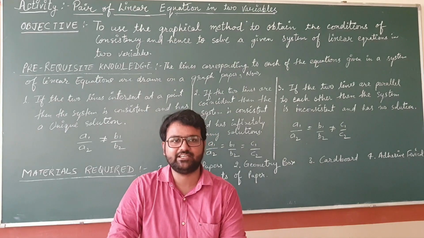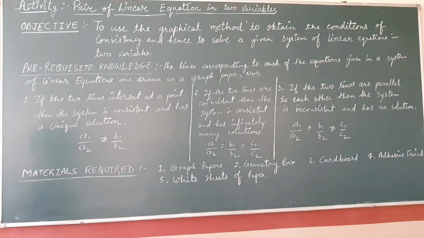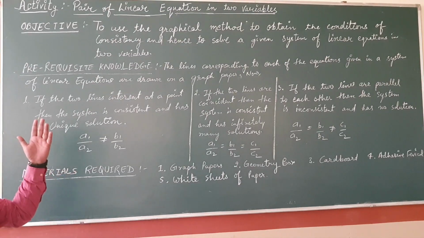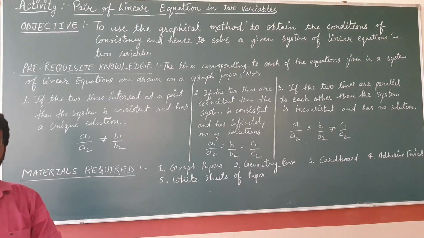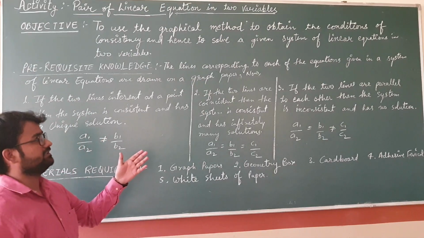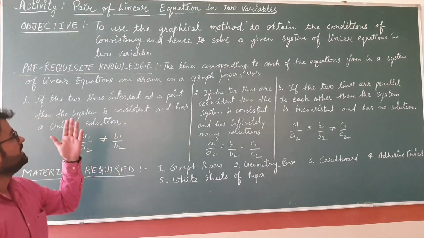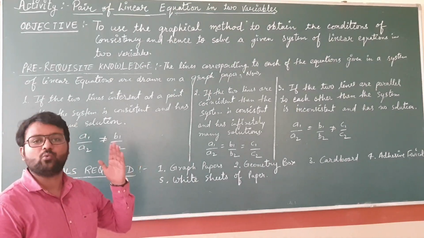So students, this is your mathematics class and I am Farman Hussain, and we will start this class with an activity named pair of linear equations in two variables. The chapter is almost completed, and you know very well what a pair of linear equations in two variables is. We will learn the concept with this activity. The objective of this activity is to use the graphical method to obtain the conditions of consistency and hence to solve a given system of linear equations in two variables.